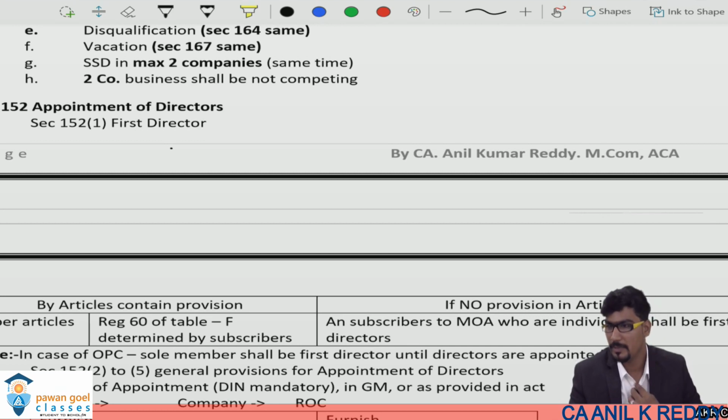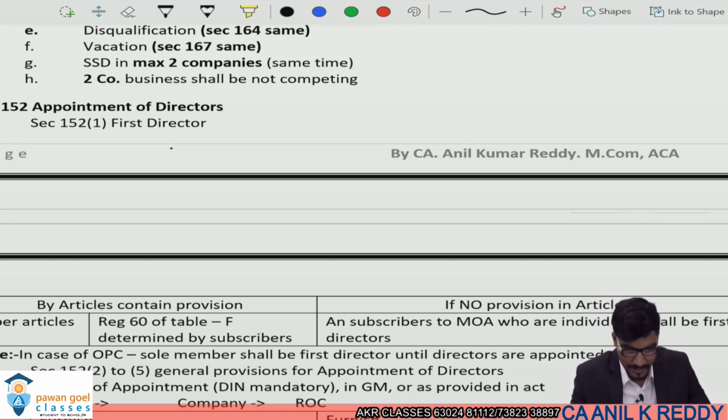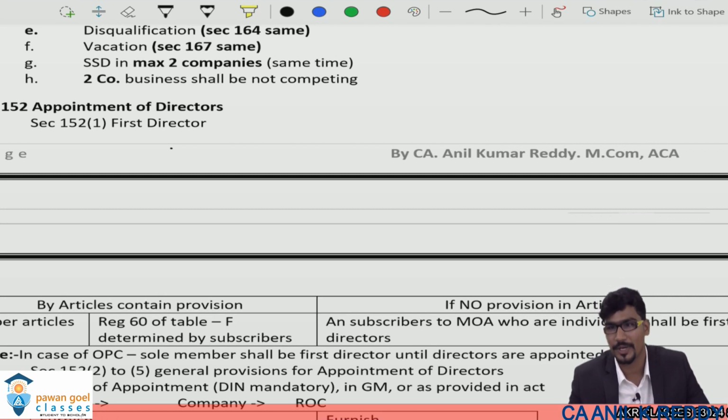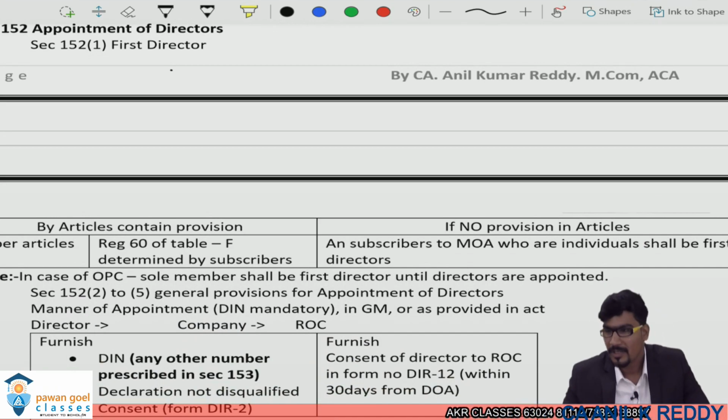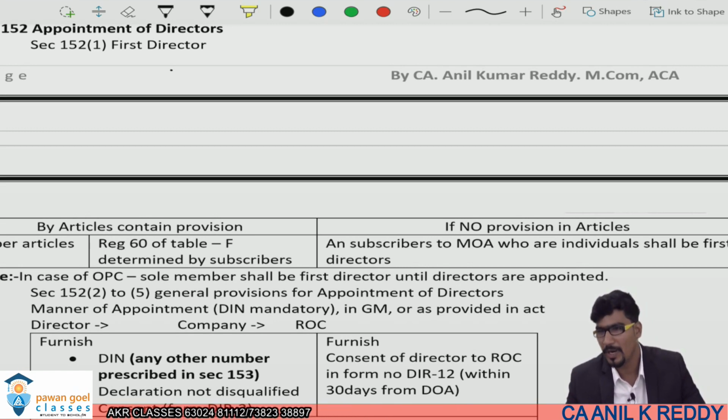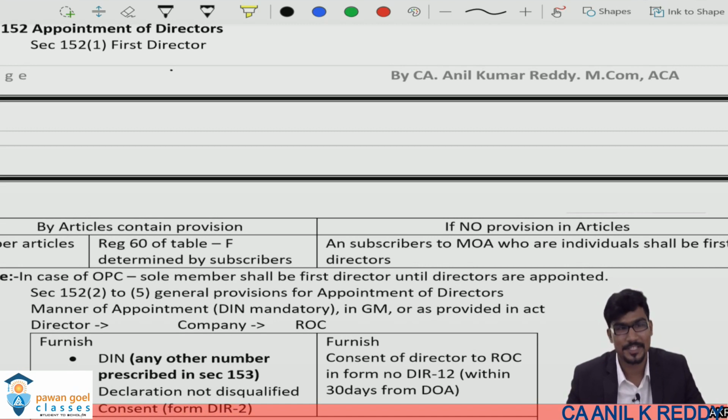Right. So now we'll be starting with section 152, appointment of directors. In this section you will understand the appointment of the first director, the concept of rotation, the appointment of rotational directors and the reappointment of these rotational directors. So first, my question is, at the time of incorporation of the company, whether we provide the appointment of directors in the articles? Yes, in the articles we provide who are said to be the first directors of the company, and there is a possibility that we may not include them in the articles also.